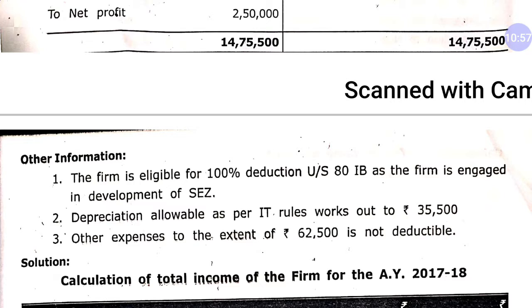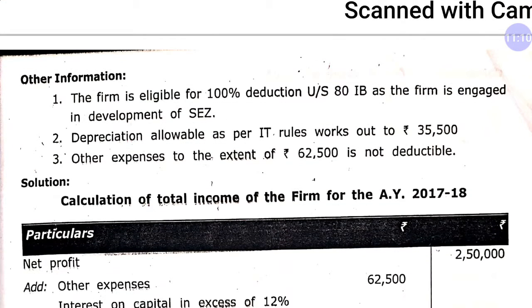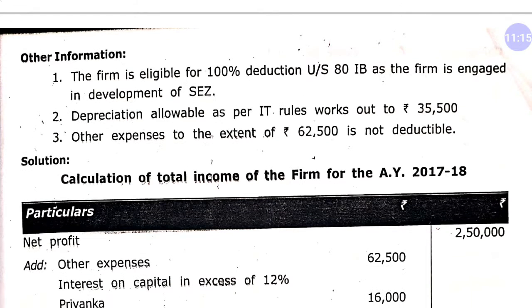Now let's check the solution of the question step by step. Calculation of total income of the firm for the assessment year 17-18. So net profit is given as 2,50,000. Add all disallowed or inadmissible expenses.